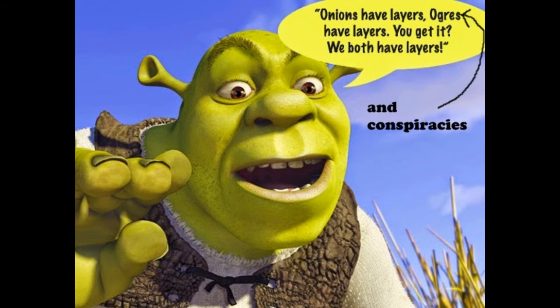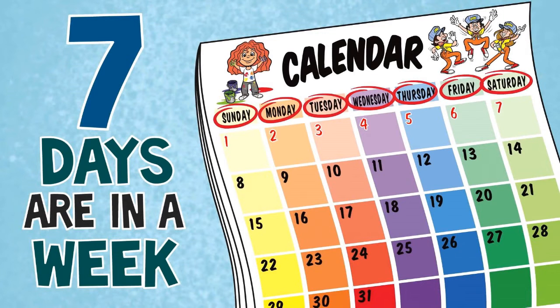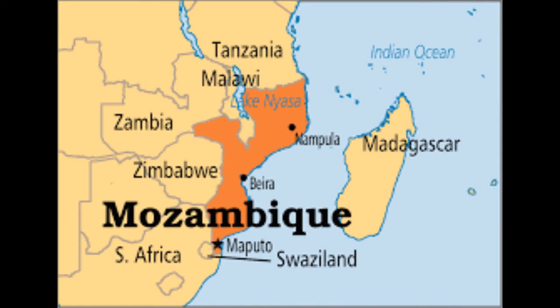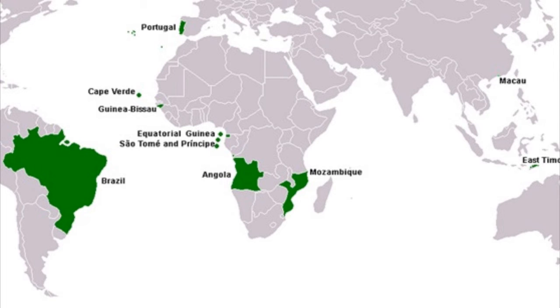What does 250 square root 3 have to do with Mr. Tobe and the Illuminati? Let's go one layer deeper into this conspiracy. Because conspiracies are like onions. 250? 2 plus 5 plus 0 equals 7. There are 7 days in a week. Week. Do you know what week rhymes with? That's right, Mozambique. Mozambique was once a colony of Portugal.